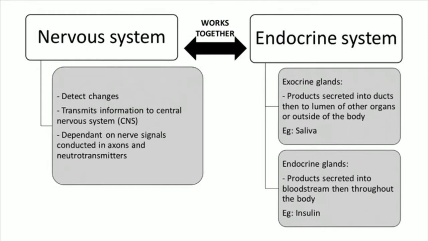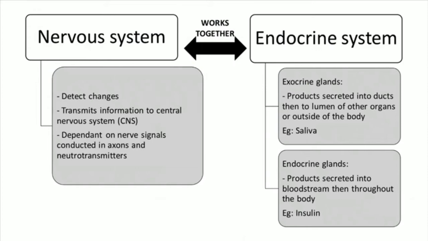Now we'll move on to the endocrine system. The endocrine system has glands which are divided into two: exocrine and endocrine glands. The products of the exocrine glands are secreted into ducts, then to the lumen of other organs or outside the body. An example is saliva. For endocrine glands, the products are secreted into the bloodstream, then throughout the body.